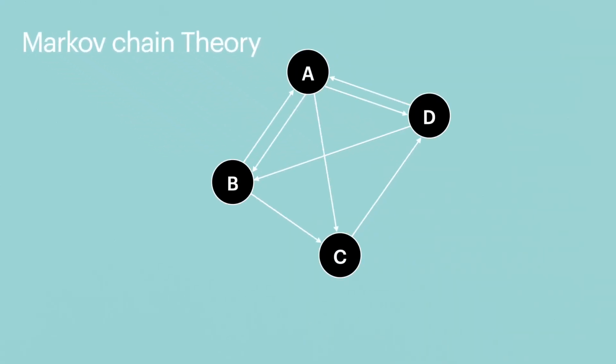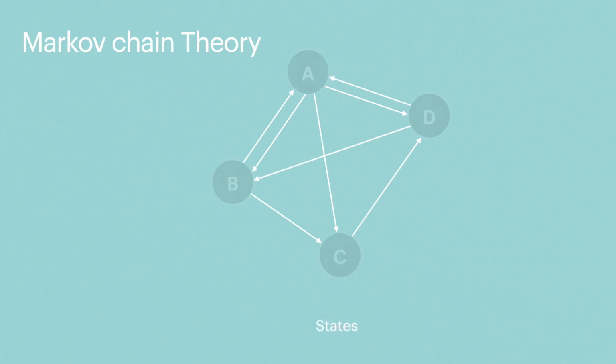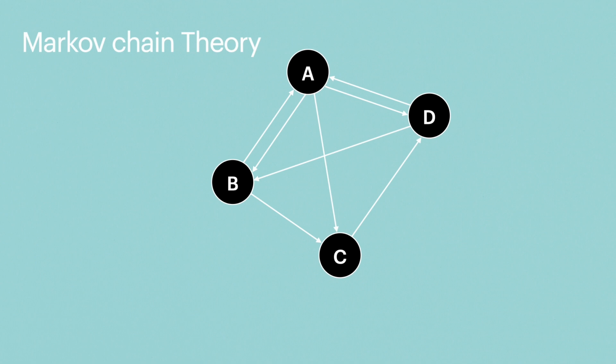In order to clearly understand the working of PageRank, we first need to know the concept of Markov chains. Markov chains consist mainly of nodes, also known as states, and the arrows connecting these nodes to each other, also known as links. Now let us consider a user surfing a web network which only consists of these 4 web pages. The surfing of the surfer is random, so in order to predict the next web page the surfer lands on, certain probabilities are assigned to both web pages as well as the links joining these web pages.